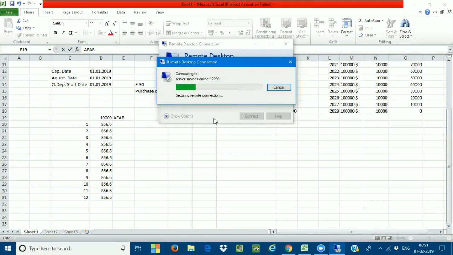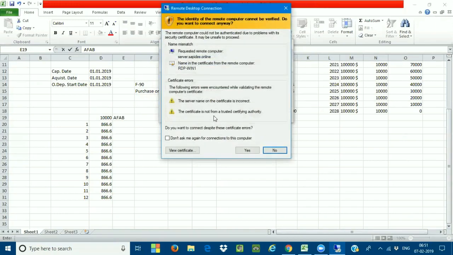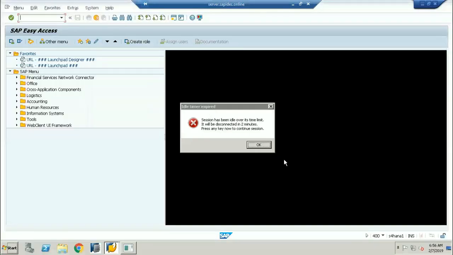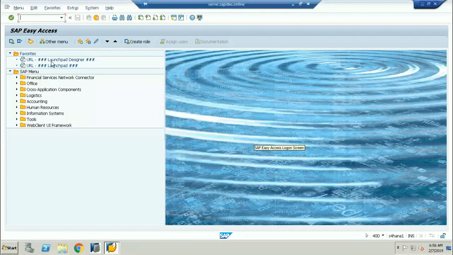So Mahesh, at month end you run the depreciation run, and that calculates everything, right? Exactly. Every month end we calculate the depreciation. The transaction is part of the depreciation run, isn't it? Exactly. AFAB is the transaction code.